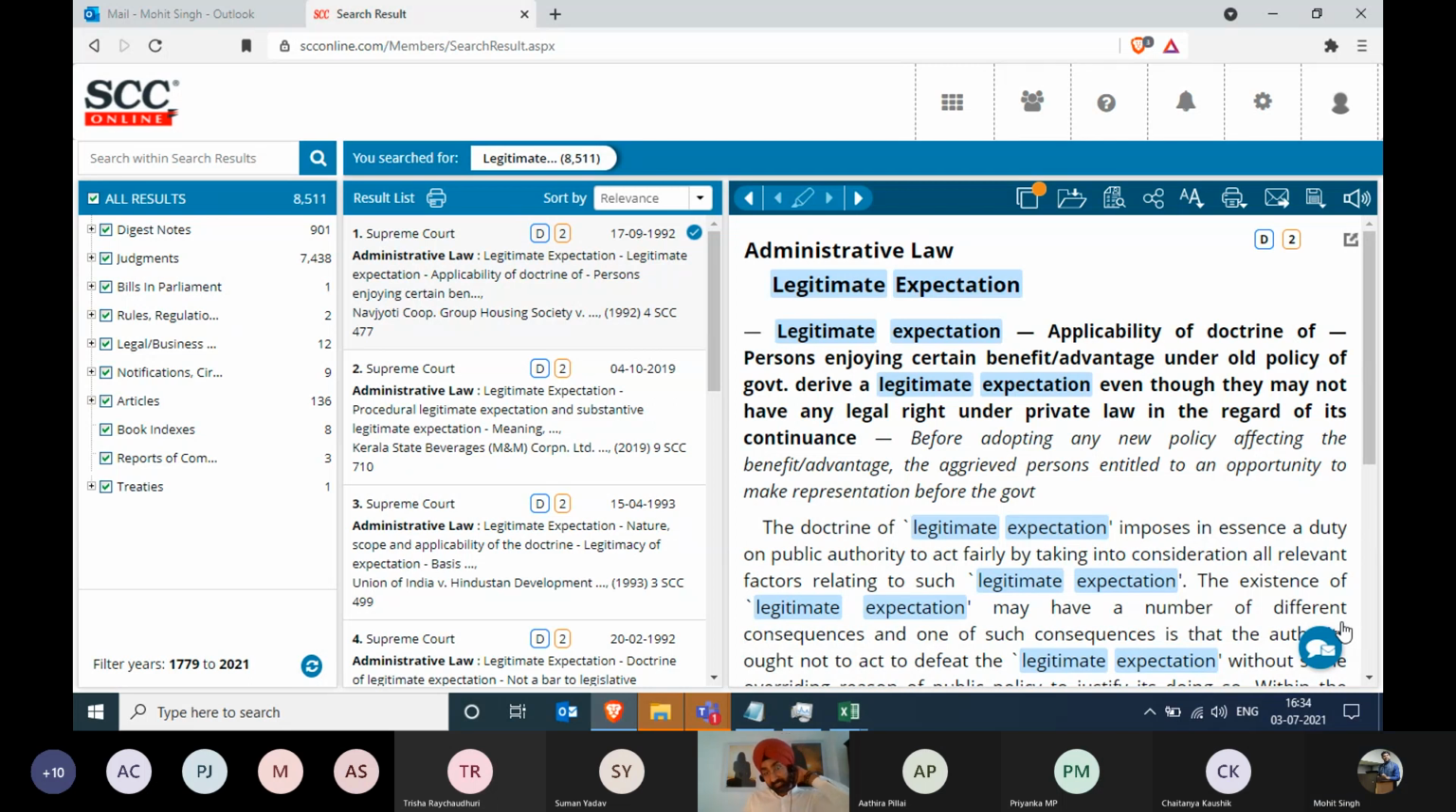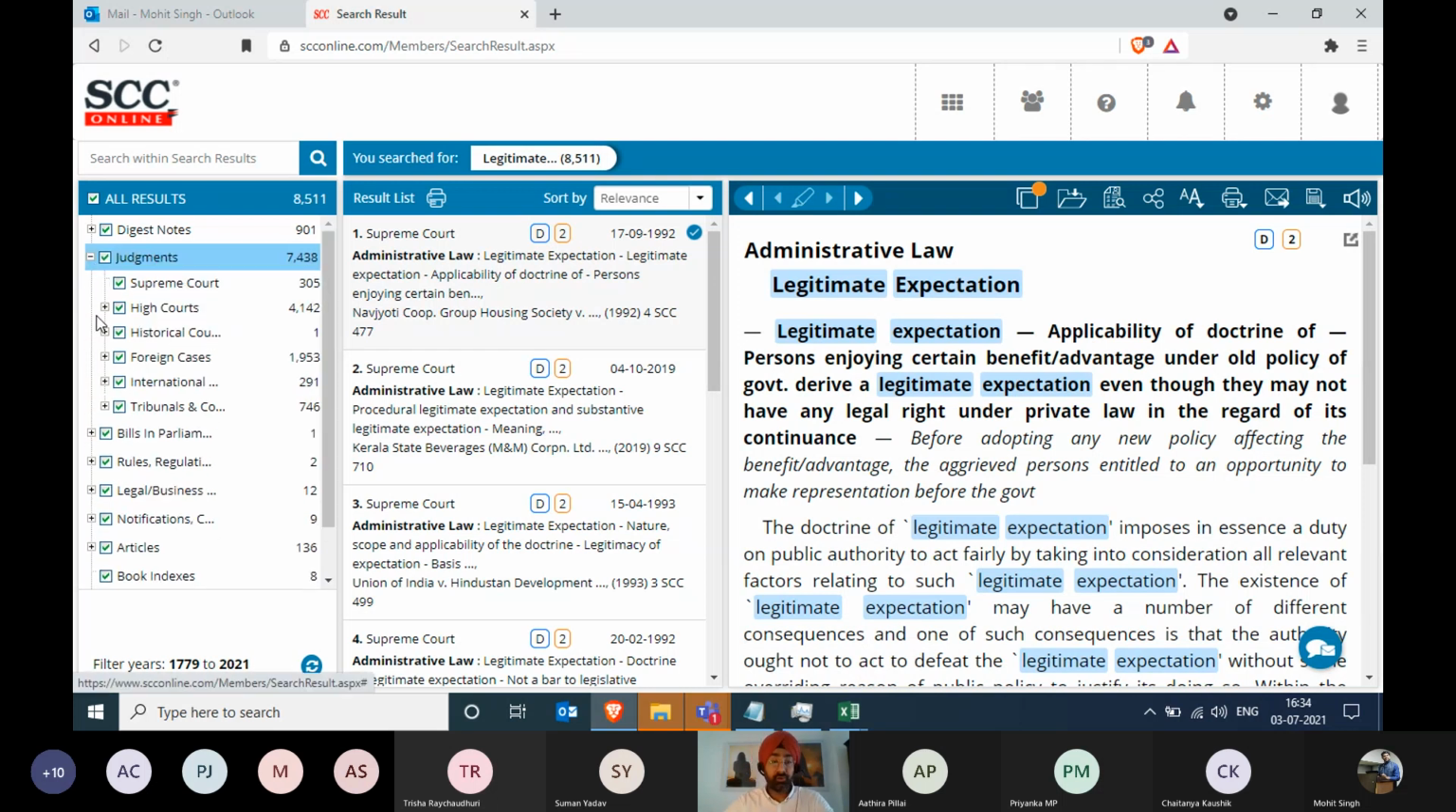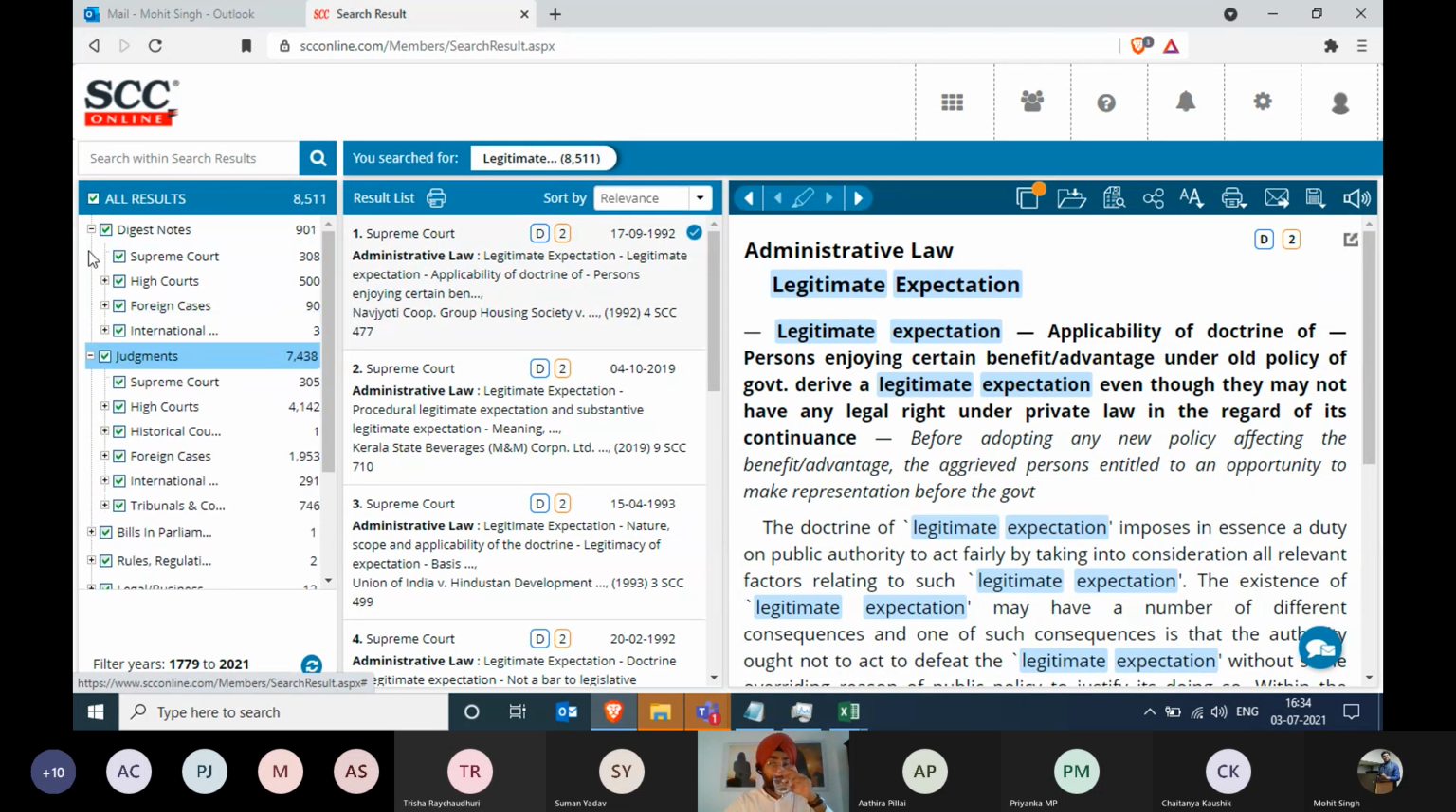Mohit, could you please click on the plus sign? So Supreme Court, High Court, historical courts, foreign courts, all the courts are available over here. Then bills, rules, everything is there. Mohit, could you please click on the digest notes once? I was giving you digest notes from Supreme Court 308 and other courts, different things, right? Now let's go back, Mohit, 308 for Supreme Court digest, right?